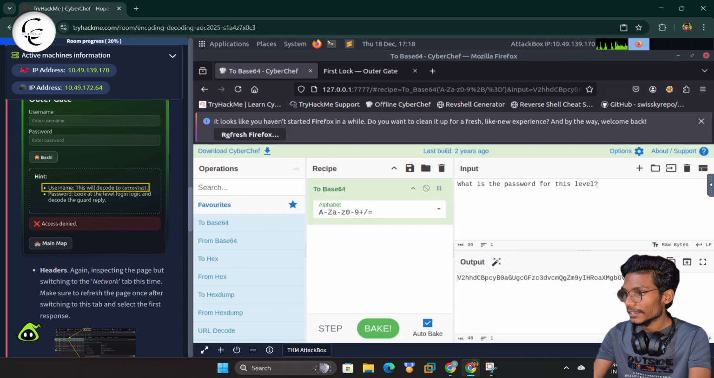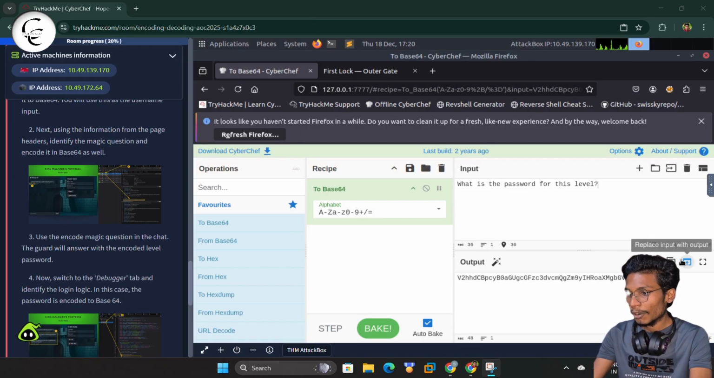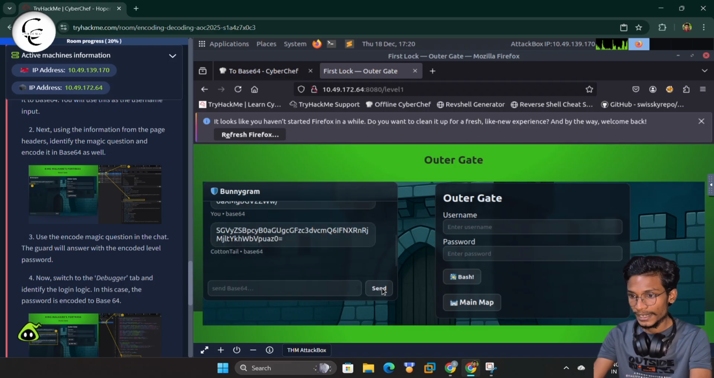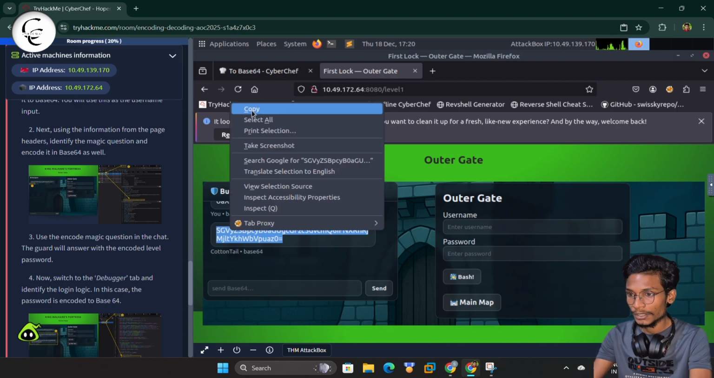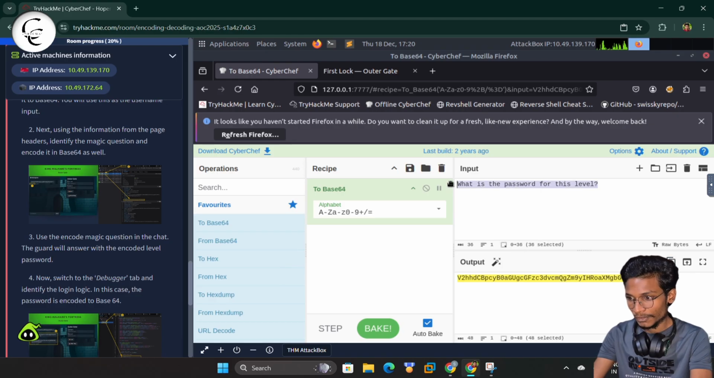So guys, here you can see we have simply converted this text to base 64. Now we will copy this text, put it here and give a send. Here you can see we got our response, and this response is also in base 64. So we will copy that and put it in CyberChef, and we have to decode.